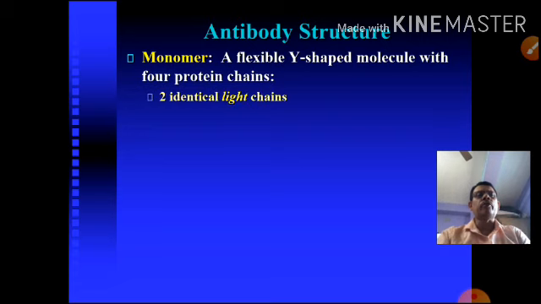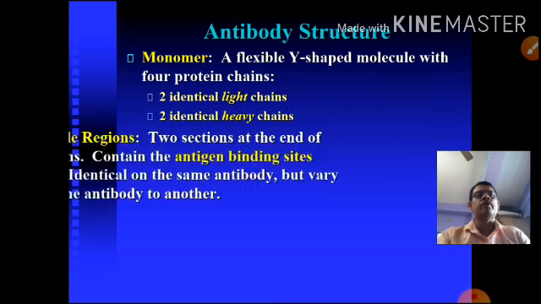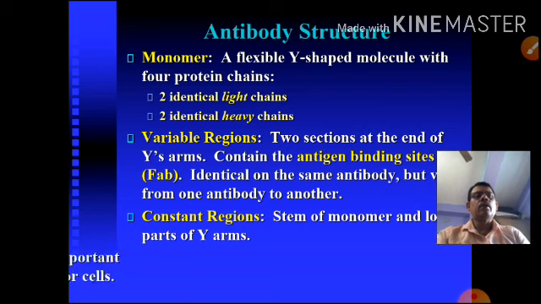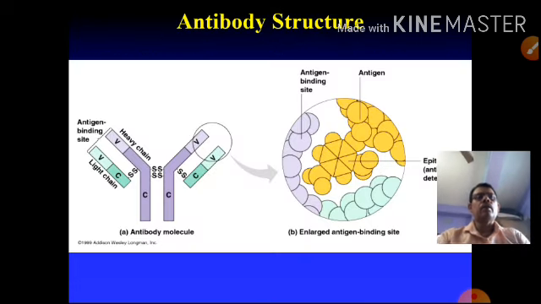Antibody structure, the monomer, the Y-shaped molecule. So these are the antibody structure. It is generally Y-shaped in structure. There is the SS bond, SS linkage. They contain two chains: the two heavy chains and the two light chains.